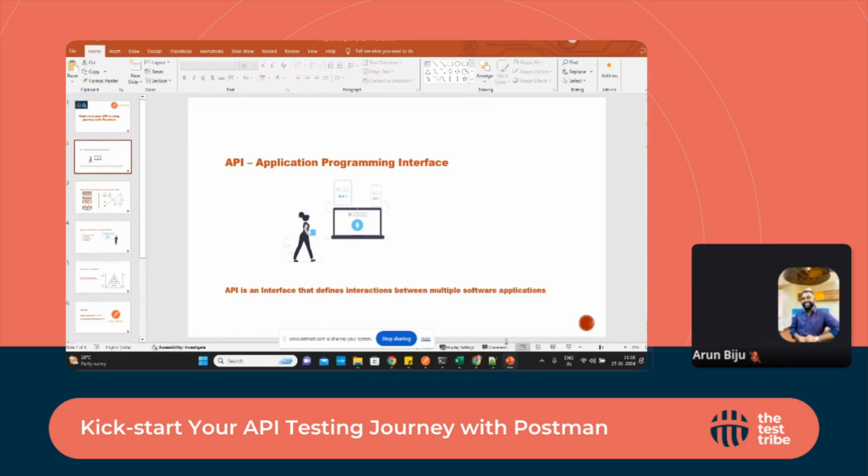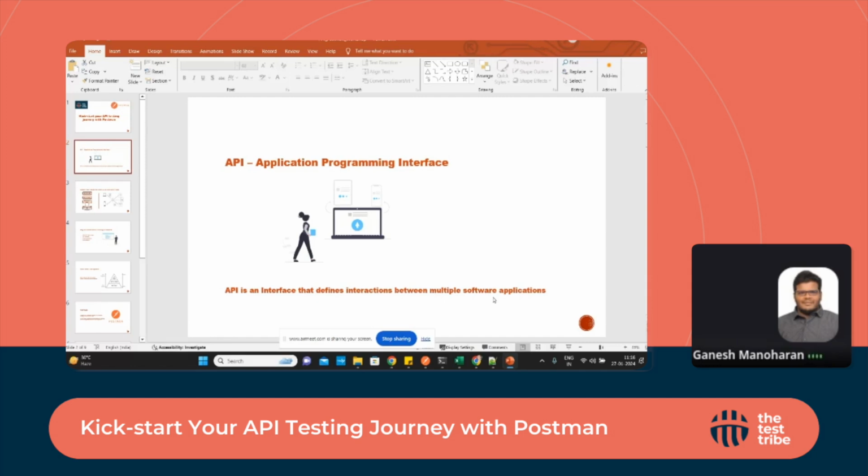Nowadays, everybody is talking about APIs. So how does an API work? We'll give a couple of examples. One is if you want to create an account and log in with your Facebook or Google credentials, we are using an API. The application is asking to log in with Google credentials, so that application talks to Google via API. Also the weather app: we get the daily weather, and that's how the API is working.